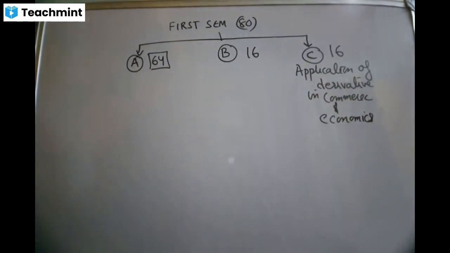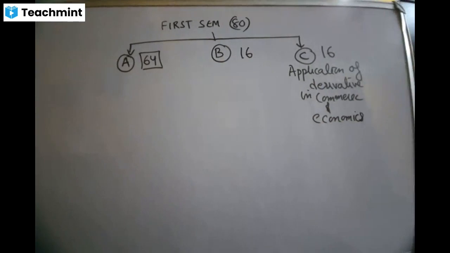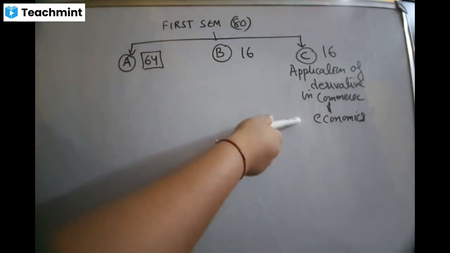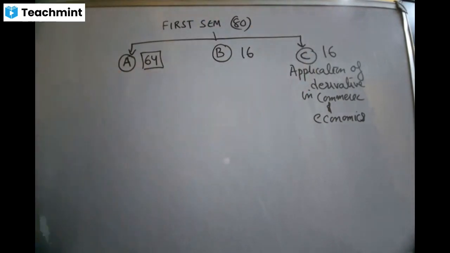There is one chapter which talks about profit, return, investment, marginal, all these. And from this topic, you are going to get 16 marks.